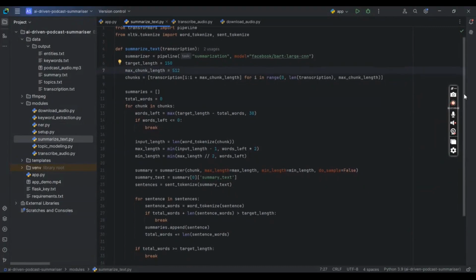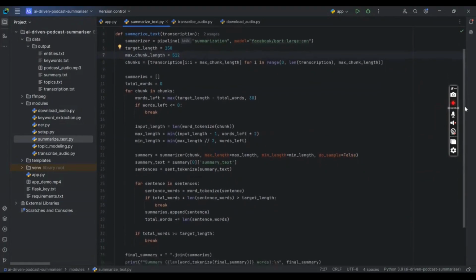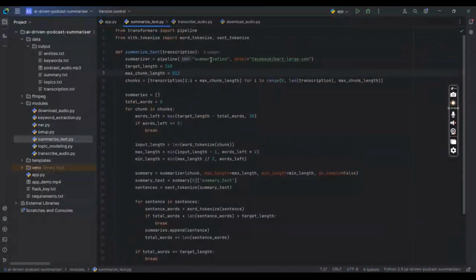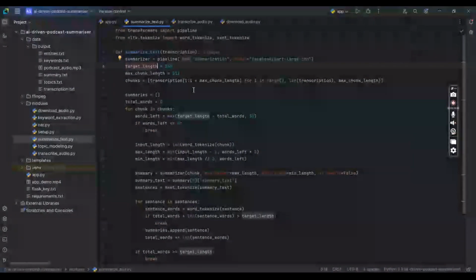So I use the summarization using that, and here I gave it a target length of 150 and max length of 512. I gave it a max length of 512 because instead of taking the whole at once, I divided that whole transcription into smaller chunks so that more information can be extracted and it should give an important summary out of it.